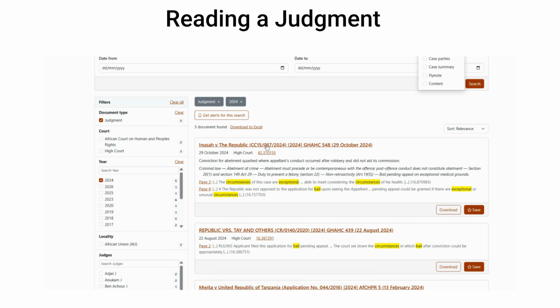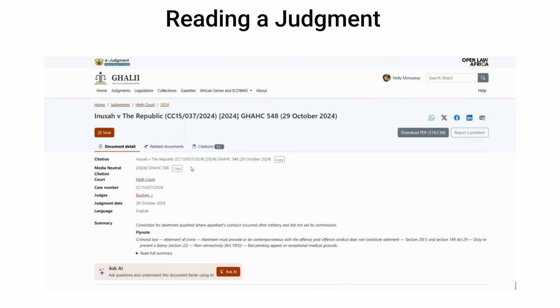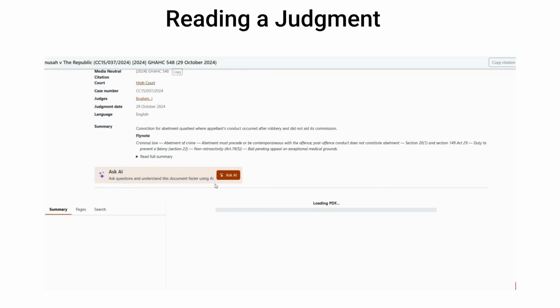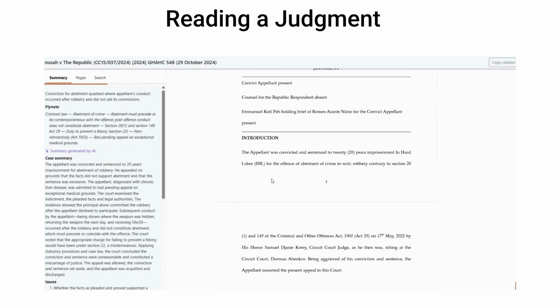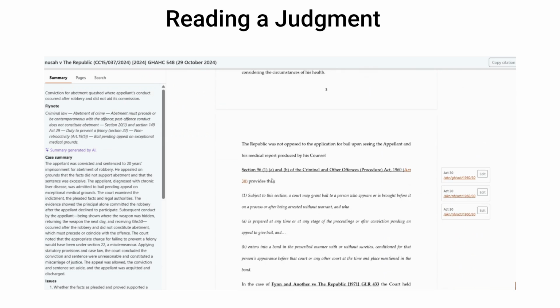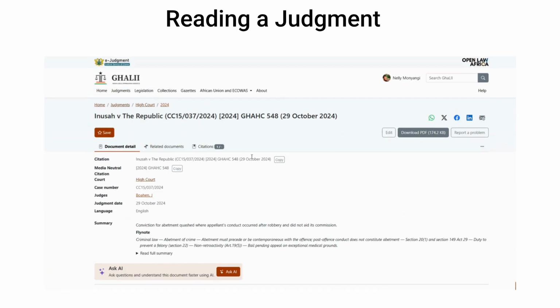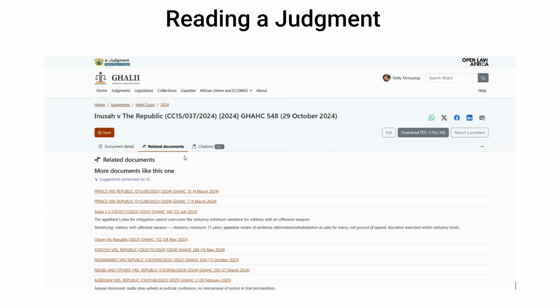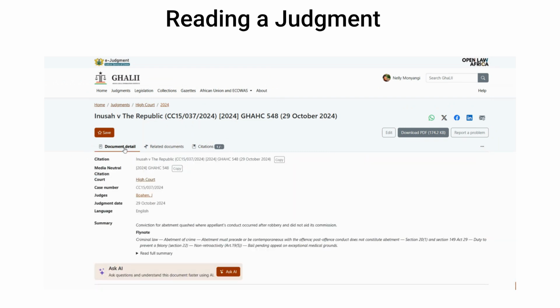Each search result shows the case title, case number, court, judge, date of judgment, and neutral citation, giving you everything you need to identify and verify the case. When you open a judgment, GhaLII displays the full text, either as a PDF or searchable text, along with links to related cases and relevant legislation cited within the judgment.